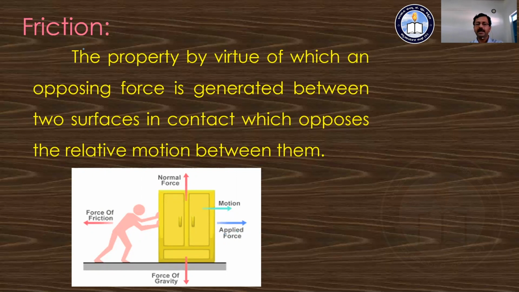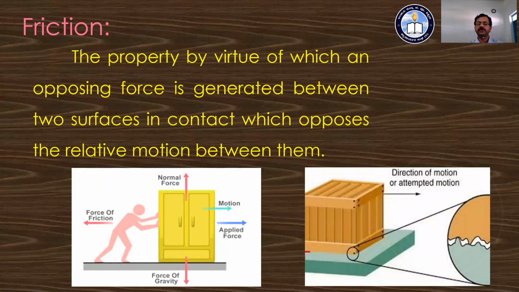Another point: this frictional force is due to the microscopic features of the object there. The object is in contact with another surface, and if we look at a small portion of that region, with the naked eye we say the surfaces are smooth, but actually the surfaces are not so smooth. They are a little rough surfaces.